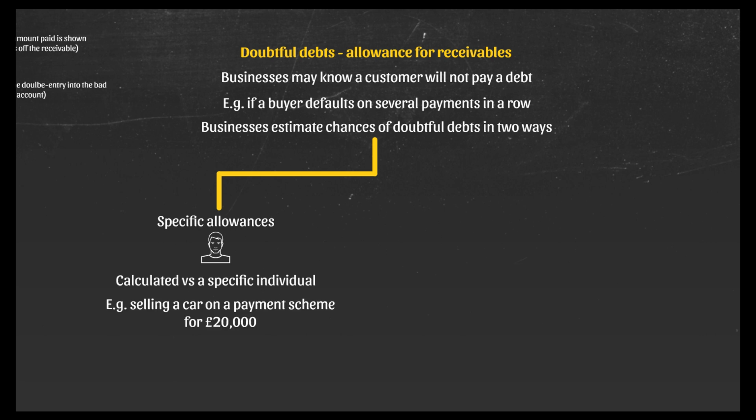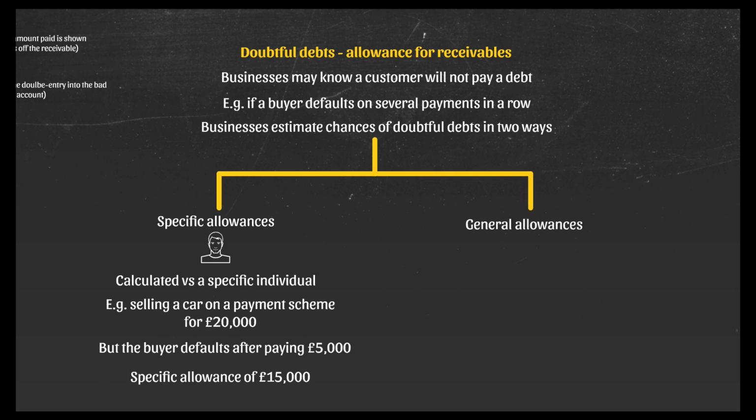So, for instance, if a customer buys a car on a payment scheme for £20,000 and pays back £5,000 of the money it owes the company, but then after that defaults on several payments in a row, the business in question may make a specific allowance on the sale of this car of £15,000 as a doubtful debt. The other method businesses use to estimate a doubtful debt is through a general allowance.